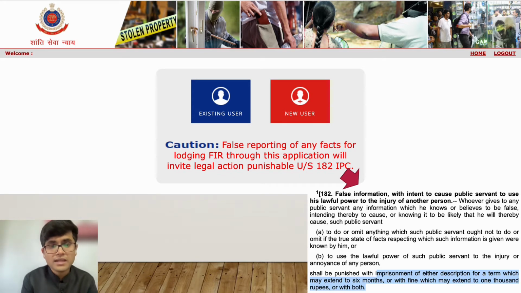But before filing, it again warns you to be sure that you are filing a valid complaint and you are not trying to give a false complaint, because a false complaint has a punishment provided here, which extends to imprisonment of 6 months and some fine as well. So make sure that the complaint you are filing is legitimate and you are not wasting the time of the police. If you are sure about it, move on with the procedure and click on new user.